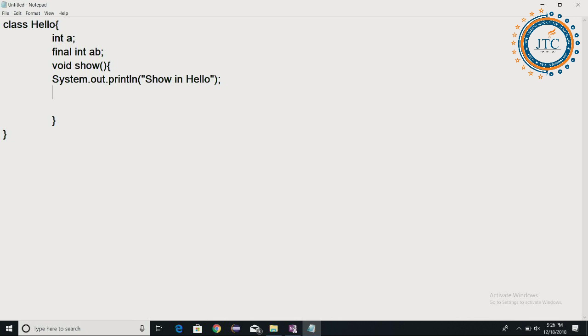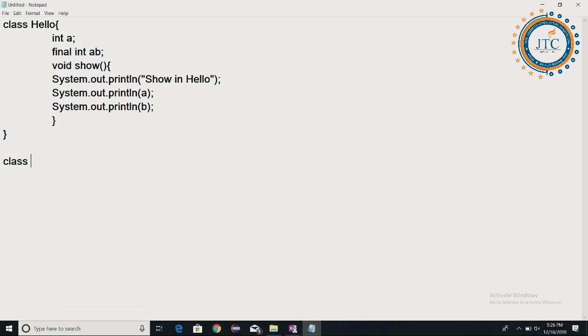Inside this I'll write one very simple thing: println of a, and at the same time println of b. Is it fine?